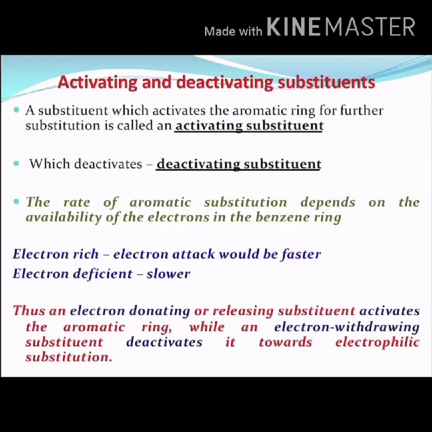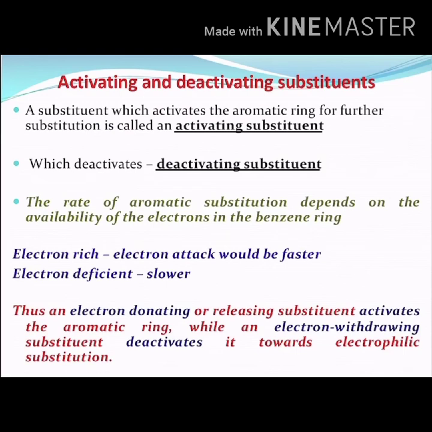Now let us understand what are activating and deactivating substituents in aromatic substitution reactions. A substituent present on the benzene ring may activate or deactivate the benzene ring towards further substitution. A substituent which activates the aromatic ring for further substitution is called an activating substituent. A substituent which deactivates the aromatic ring for further substitution is called a deactivating substituent.